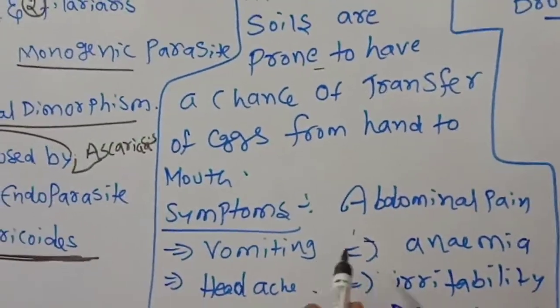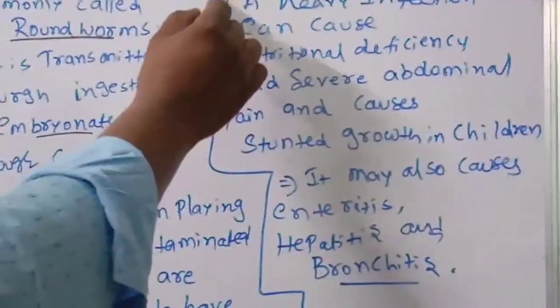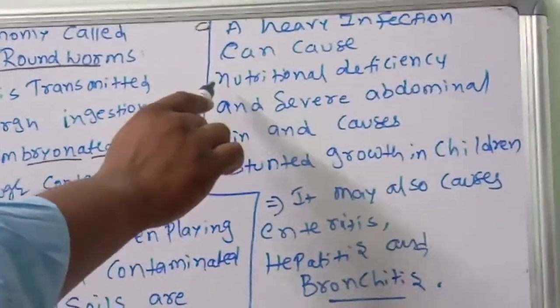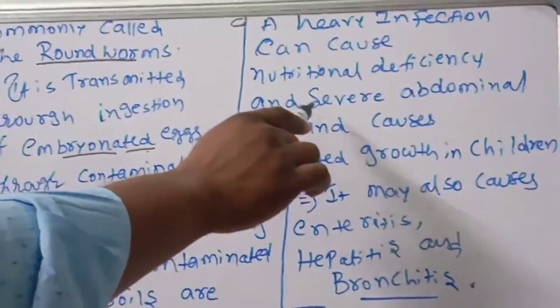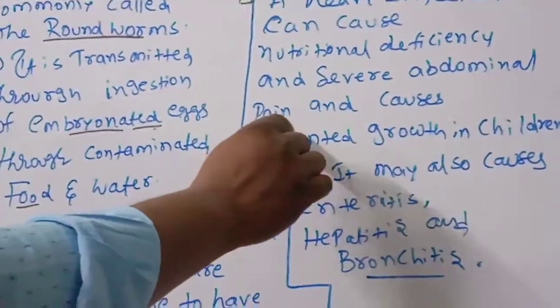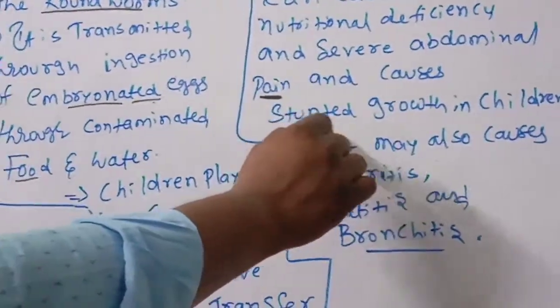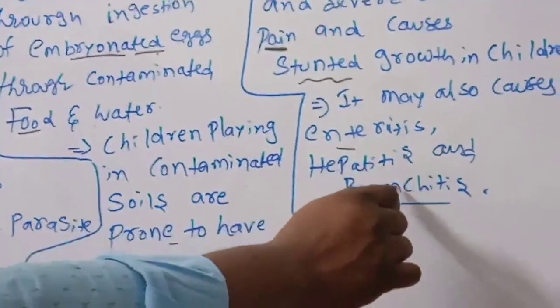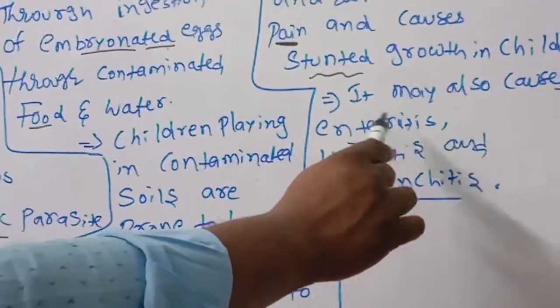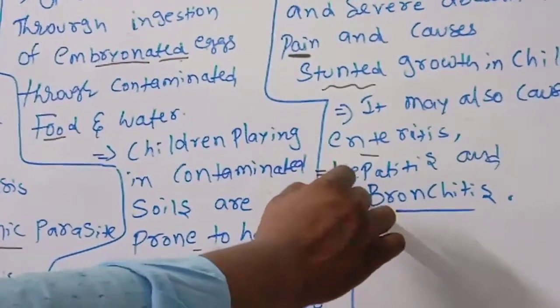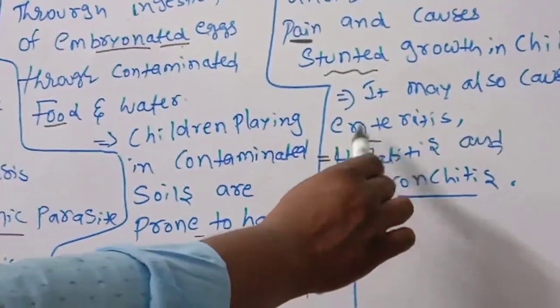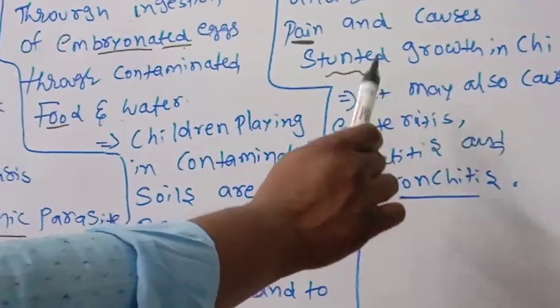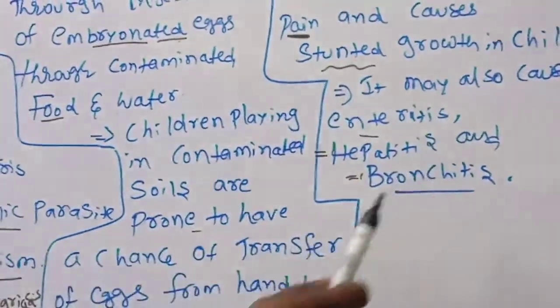In a heavy infection, when the ascariasis is very severe, it causes nutritional deficiency, severe abdominal pain, and stunted growth in the children. It may also cause enteritis, hepatitis, bronchitis. The total metabolic system will collapse, and the liver, lungs, and skin will be damaged. So it is very dangerous.